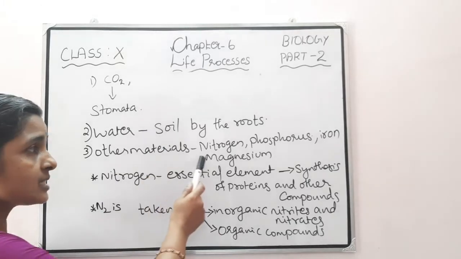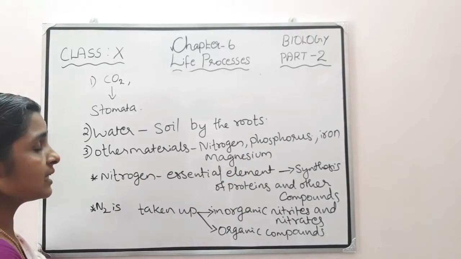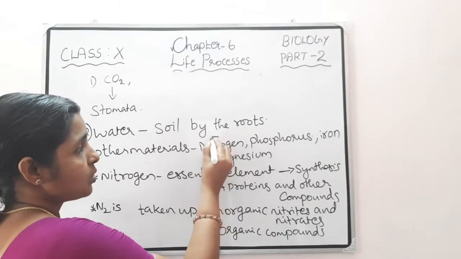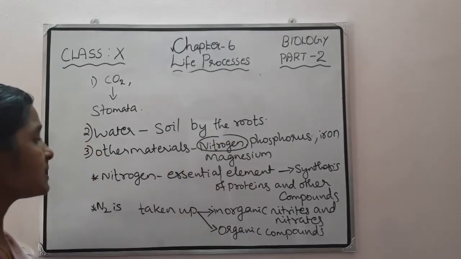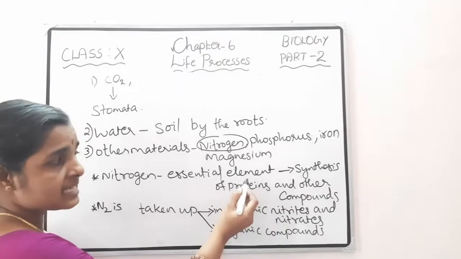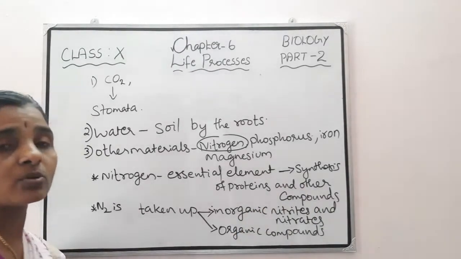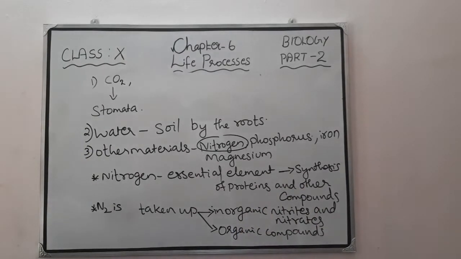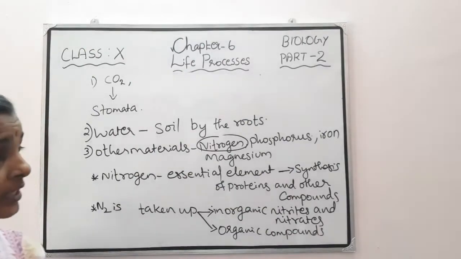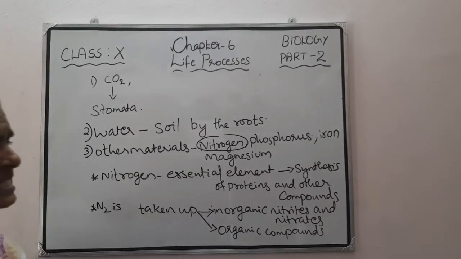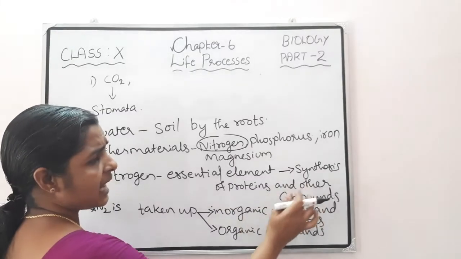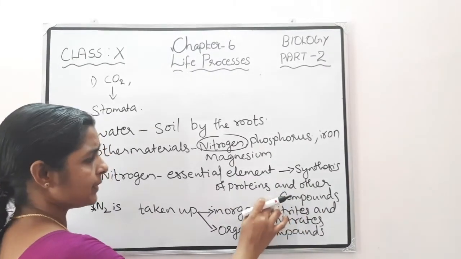Then among these materials, nitrogen is an important one. Why is it very important? Because nitrogen is an essential element for the synthesis of proteins and other compounds in the plant body. So this nitrogen is a very essential element, because it is needed for the synthesis of proteins and other compounds in the plant body.